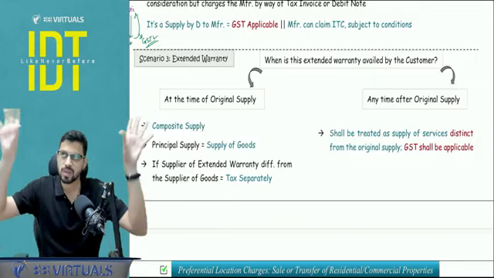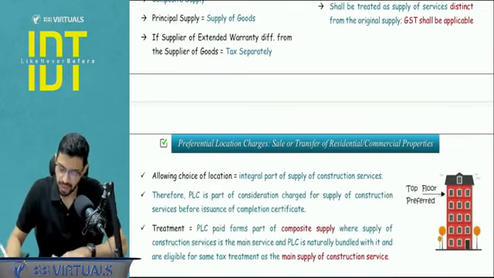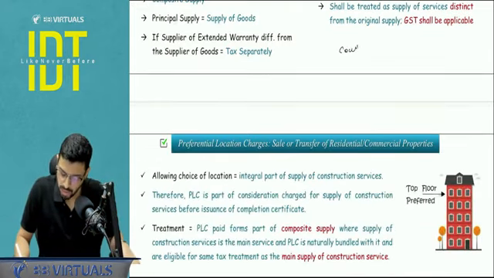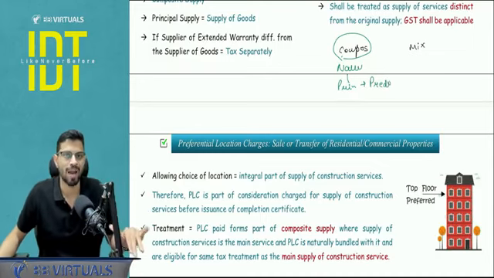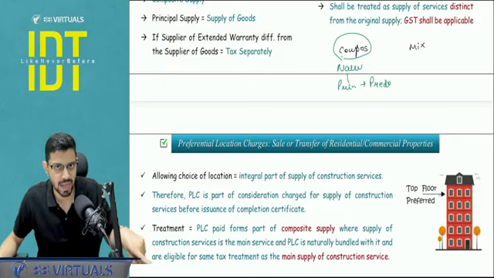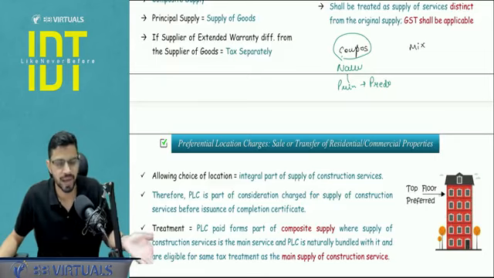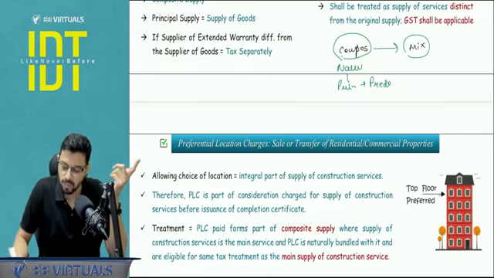There are 2 types of supply, composite supply and mixed supply. Composite supply is a natural bundle where one element is the principal element. Principal element means the predominant portion. So for example, you go to buy a laptop and you get a laptop bag also. So laptop is the principal element, that is the main thing you went to buy, right? And mixed supply is other than composite supply.